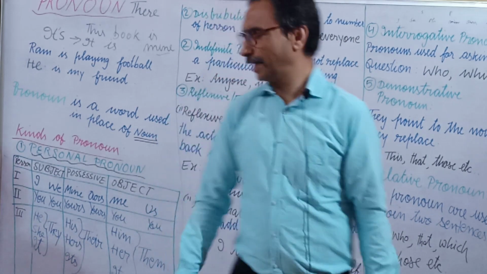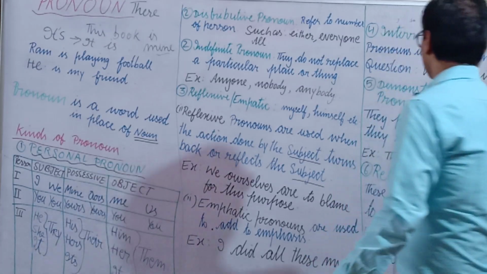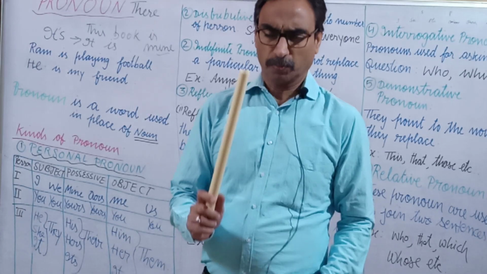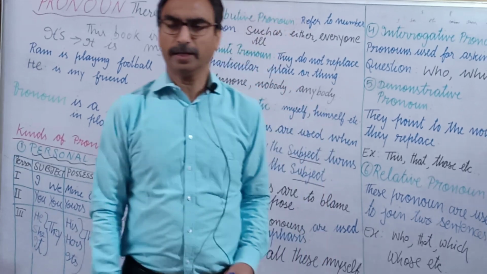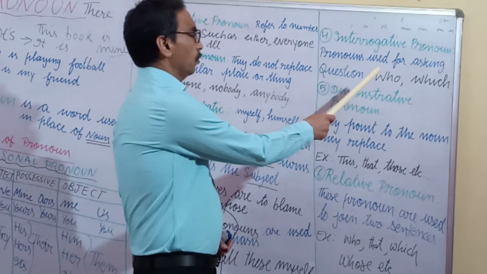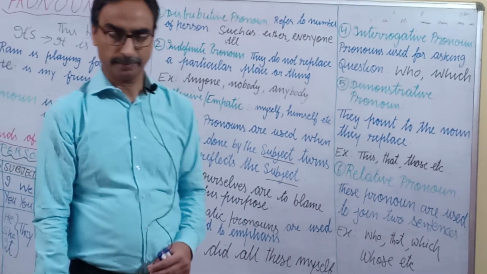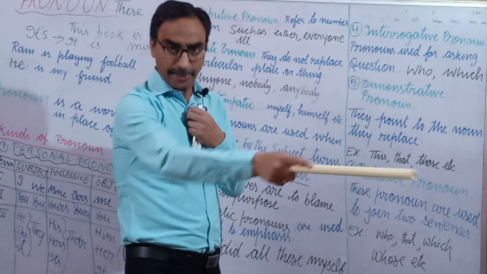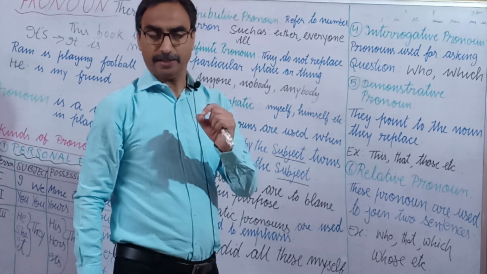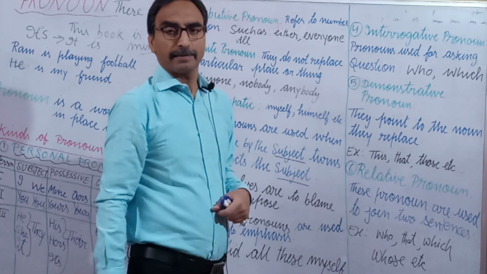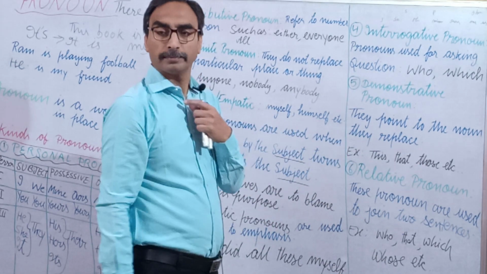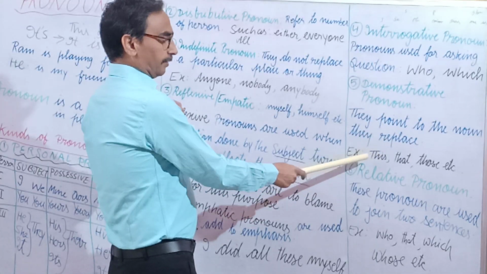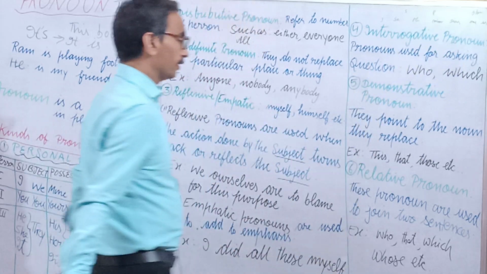Okay, after that there comes interrogative pronoun. You know, questions are called interrogative pronoun. We use there who, which, all these. Okay, then there is demonstrative pronoun. They demonstrate, they indicate anything. Demonstrative pronouns always indicate anything, such as that book, those books, this book. So that is why I have written there this, that, those, etc.